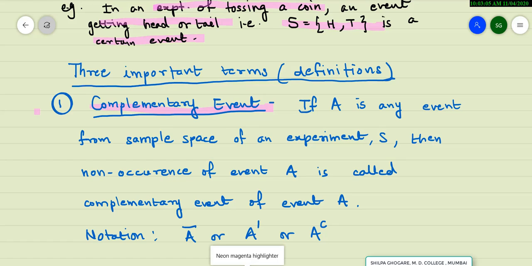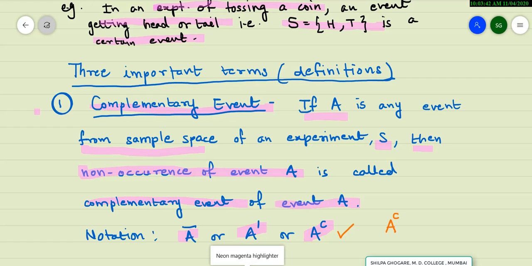If A is any event from the sample space S of an experiment, then non-occurrence of event A is called the complementary event of event A. The notation used for this is A bar or A dash or A C. I will be using the notation A C because it is self-explanatory.